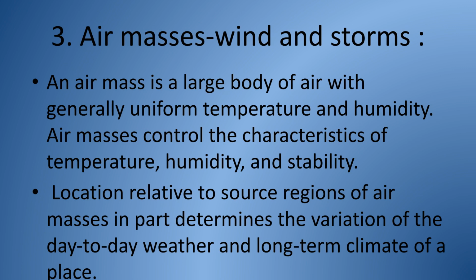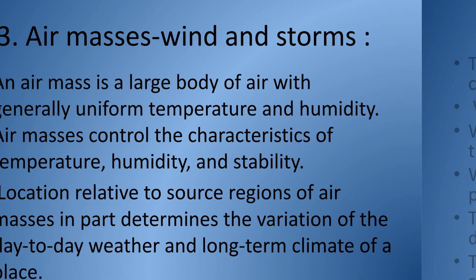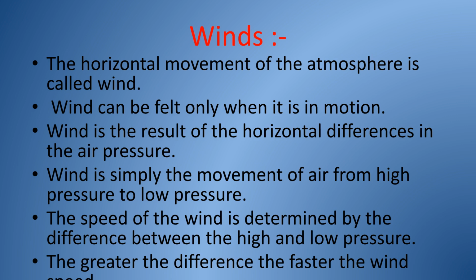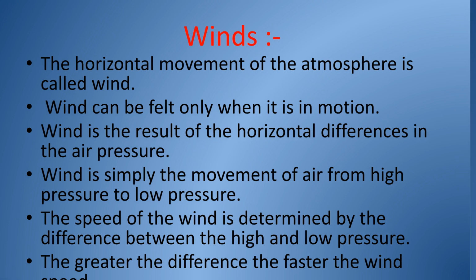Air masses are large bodies of air with uniform temperature and humidity. They control the characteristics of temperature, humidity, and stability. Their location relative to source regions influences day-to-day weather and long-term climate. Wind is the horizontal movement of the atmosphere, resulting from differences in air pressure. Air moves from high pressure to low pressure. The speed of the wind is determined by the pressure difference. A greater difference means faster wind.